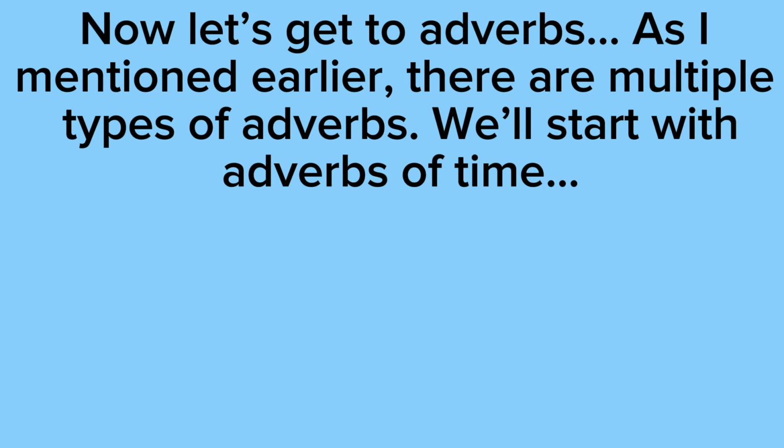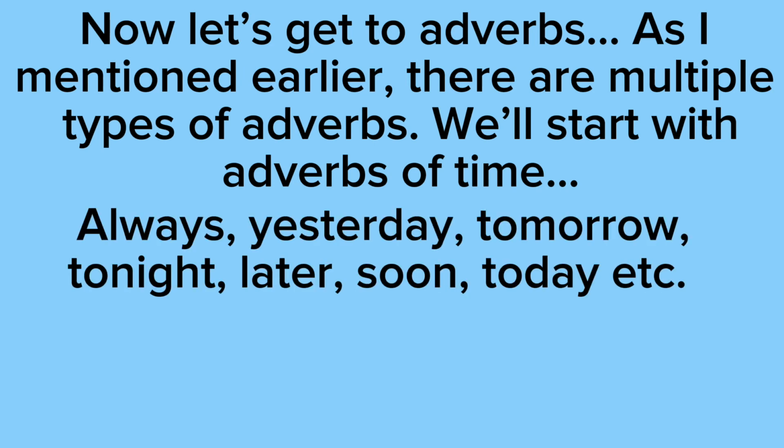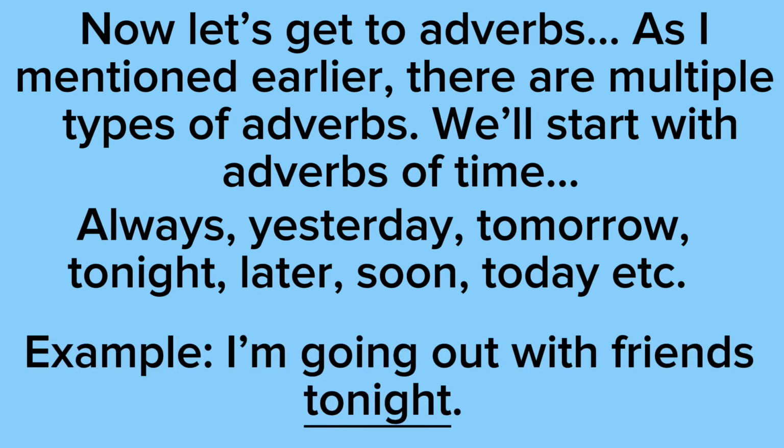Now let's get to adverbs. As I mentioned earlier, there are multiple types of adverbs. We'll start with adverbs of time. So we have always, yesterday, tomorrow, tonight, later, soon, today, and so on. So our example says, I'm going out with friends tonight. Tonight is the adverb. And so the word tonight is just giving us more details on the verb. So we're going somewhere, but we're going somewhere tonight.